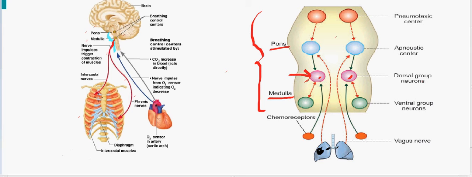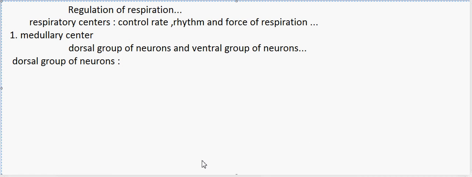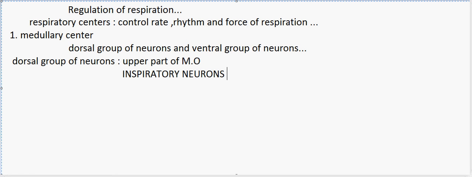So the dorsal group of the neurons are also called as the inspiratory neurons, as they can only influence on the inspiratory process. So we'll write the location of the dorsal group of the neurons. They are present in the upper part of the medulla oblongata. And so all the neurons present in the dorsal group are inspiratory neurons. And they don't participate in the expiration process.